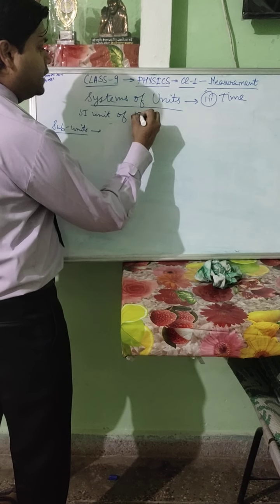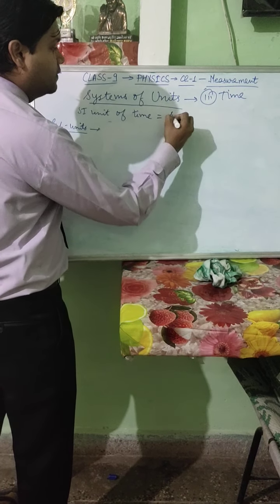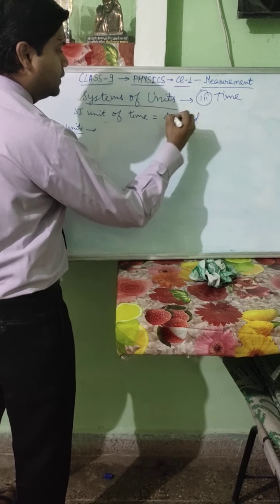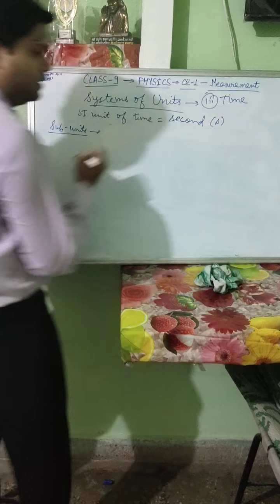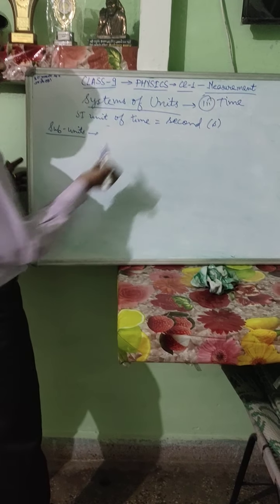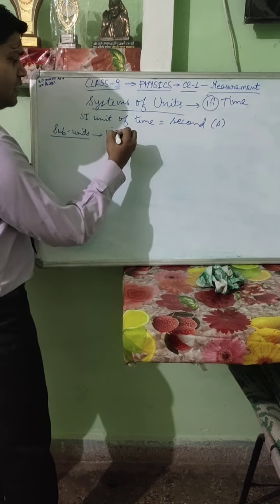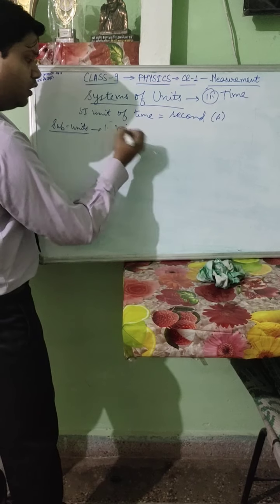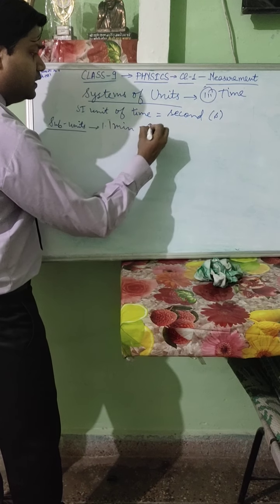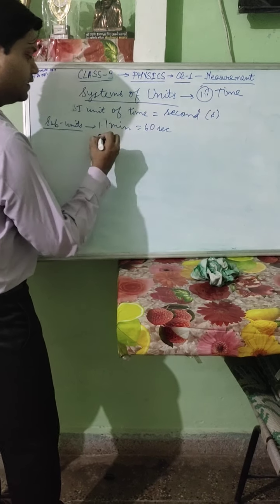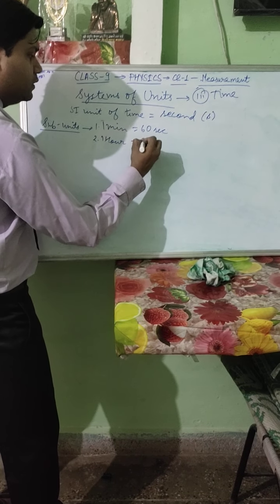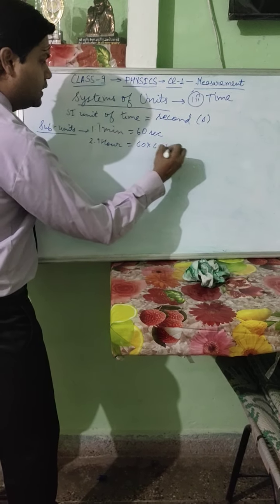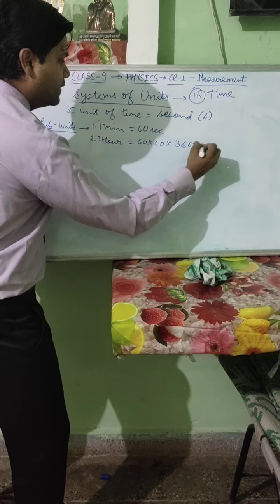SI unit of time is second, which is denoted by symbol small s. Subunits are minute. We all know that 1 minute equals 60 seconds. Hour: 1 hour equals 60 into 60, that is 3600 seconds.